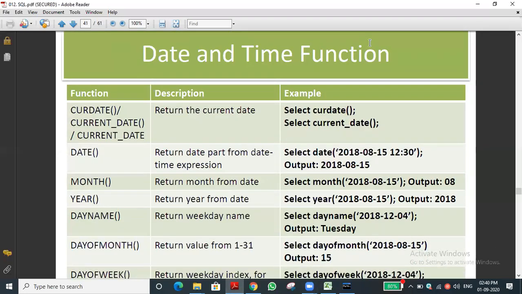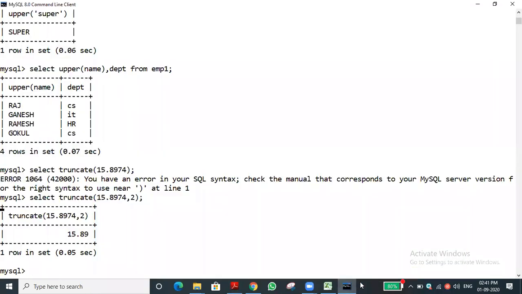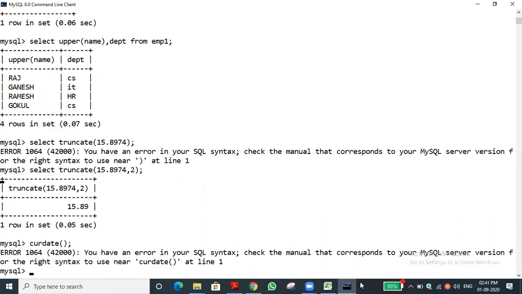Okay, next thing is date and time functions. There is the current date function we already discussed. Anyhow, we will discuss it. CURRENT_DATE or CURDATE, either one name we can use. Current date means the current date. If you want to display the current date, let you see, for example, CURDATE. If you use this function, it will... What is the mistake? We should use select date.